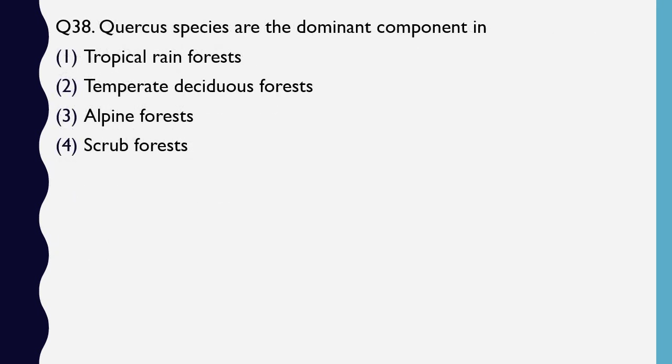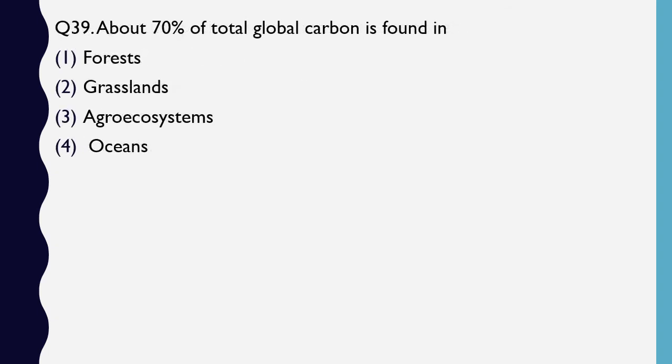Question number 38. Quercus species are dominant component in tropical rainforest, temperate deciduous forest, alpine forest, scrub forest. The correct answer is option 2, temperate deciduous forests. Question number 39. About 70% of total global carbon is found in forests, grasslands, agro-ecosystems or oceans. 70% of total global carbon is found in. The correct answer is option 4, oceans.